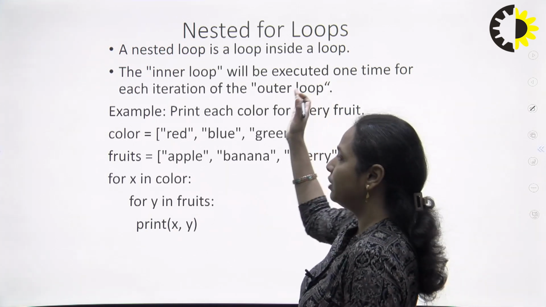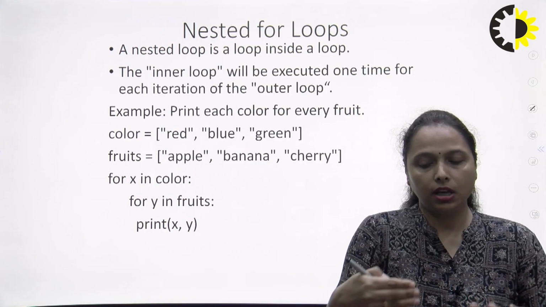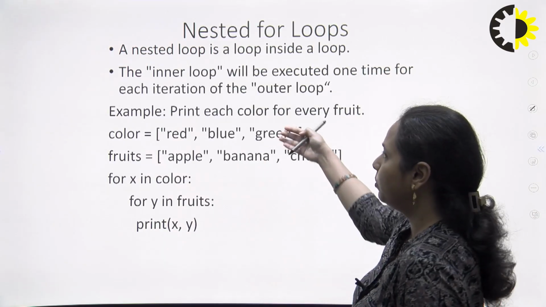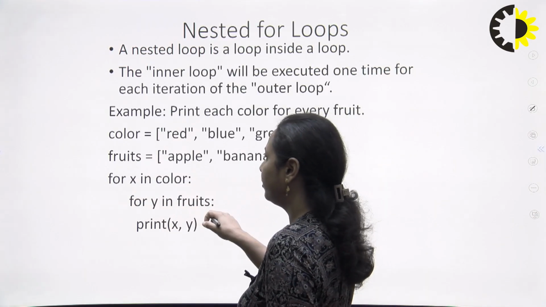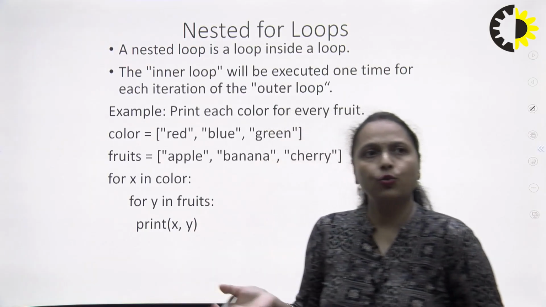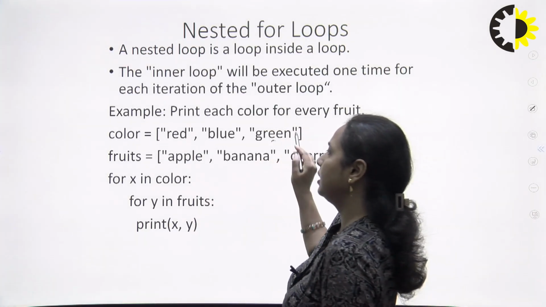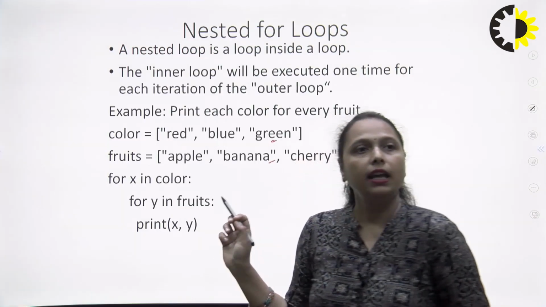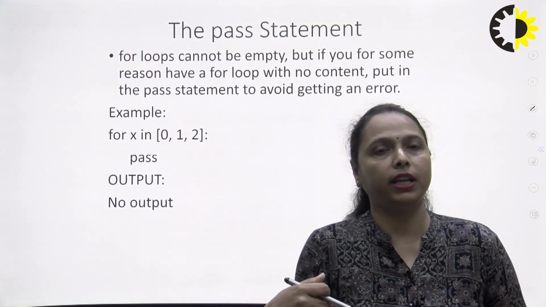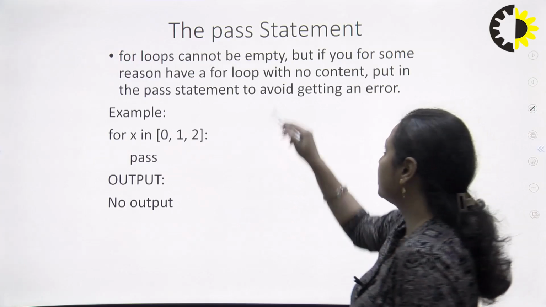Next is the nested for loop, which means we can use one for loop within another for loop. So for x in color and y in fruits, print x, y. Whatever the color is the outer loop and fruit is the inner loop, and within that we can use it. Now last comes the pass statement.